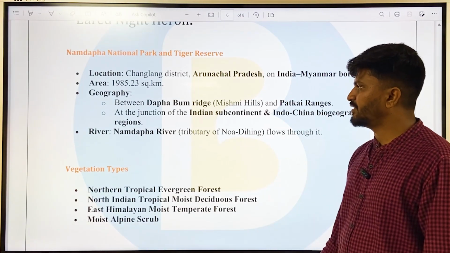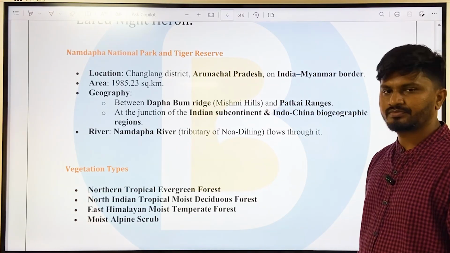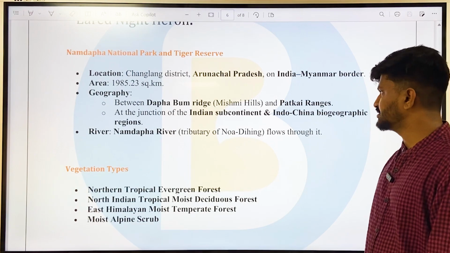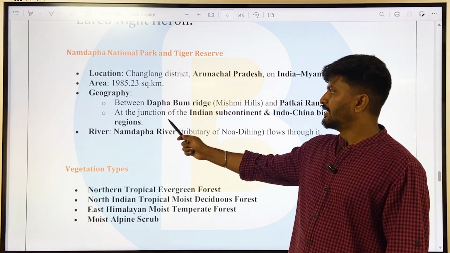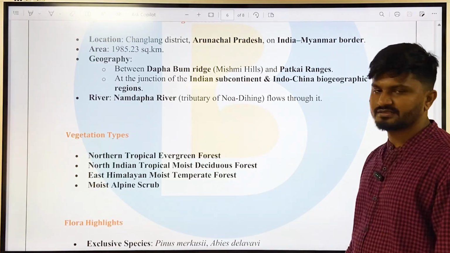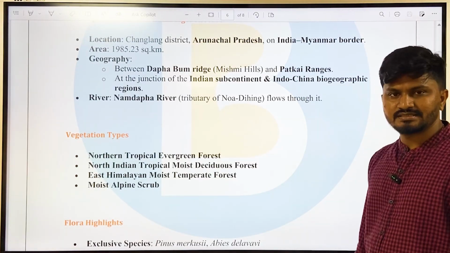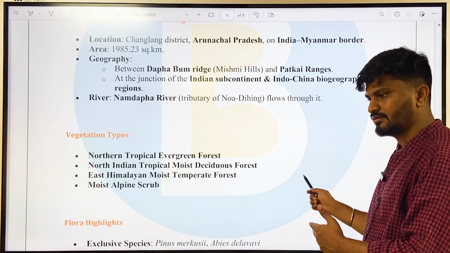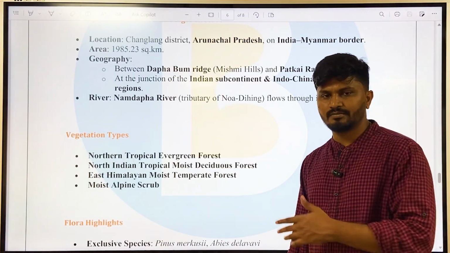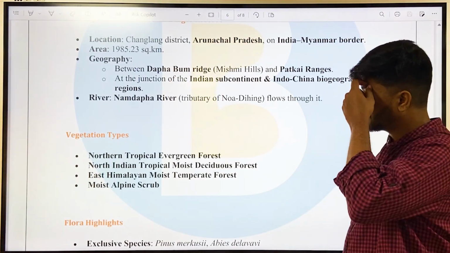Geography, it is between Dafa Bum Ridge or the Mishmi Hills and Patkai Bum ranges. Then at the junction of the Indian subcontinent and Indochina biogeographic regions. Okay, and it is considered as the easternmost or northeasternmost tiger reserve or national park of India.